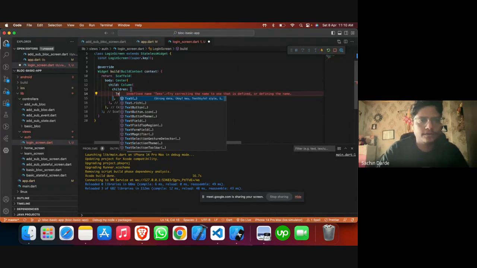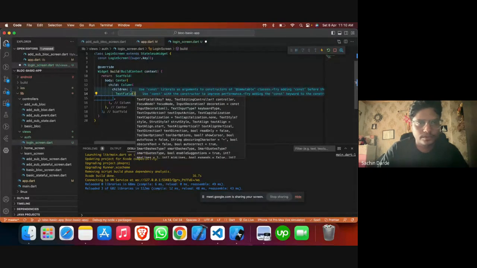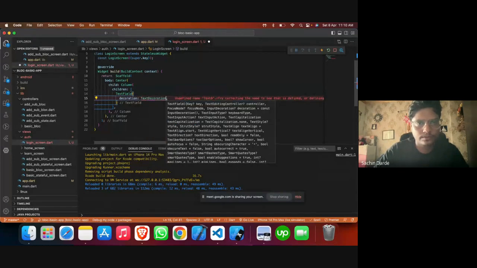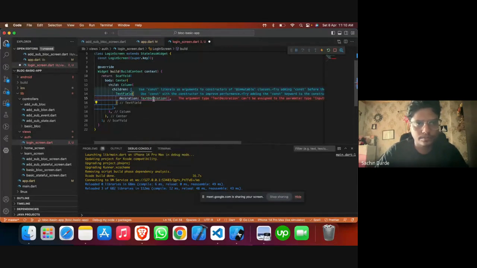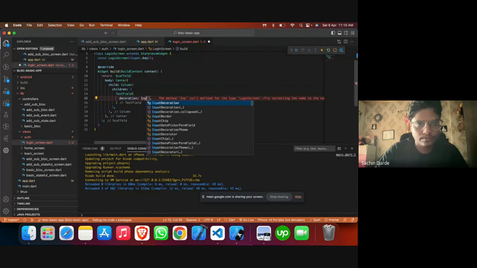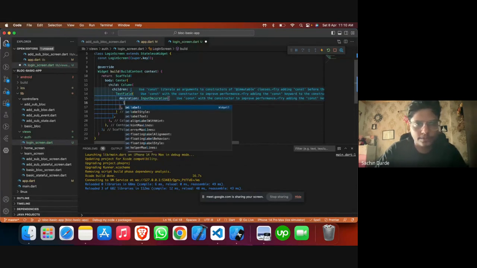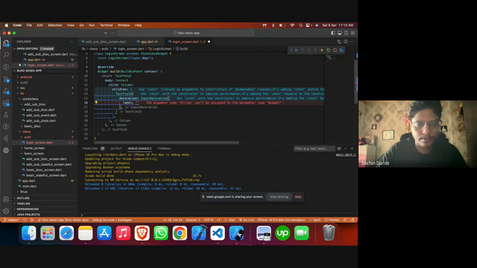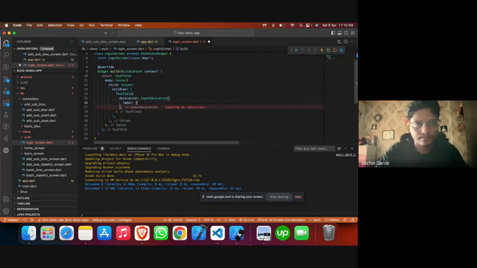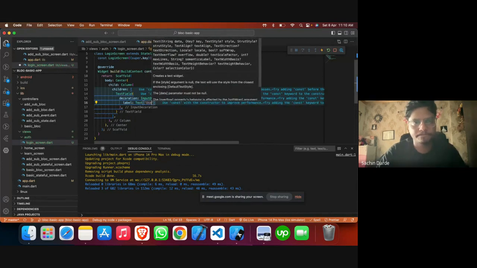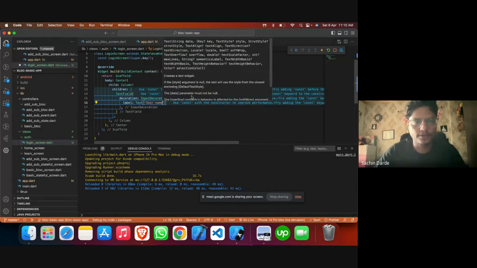We add text field, text field 1, text decoration, sorry, decoration. So it will have a name, username, and a password.